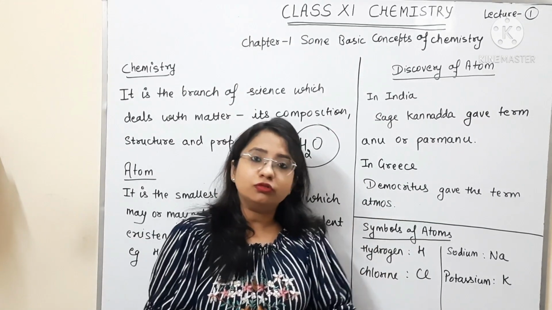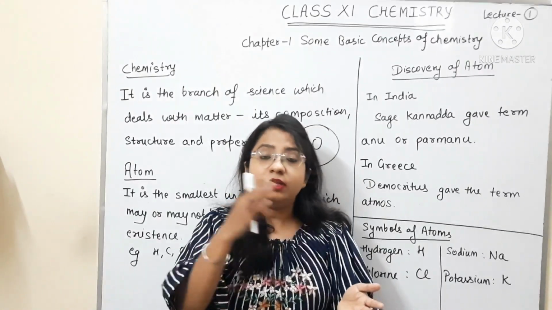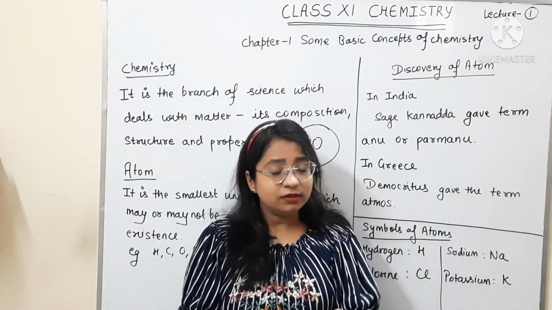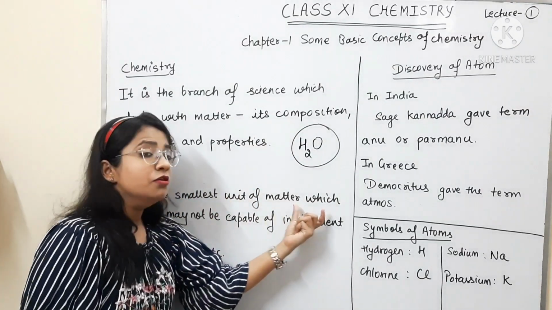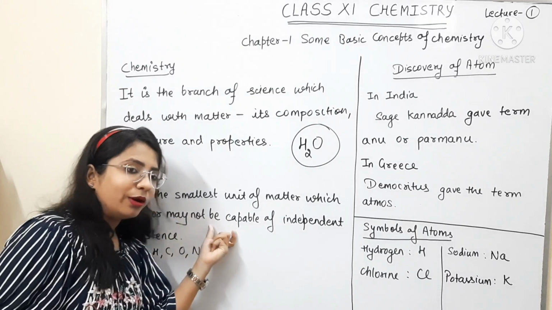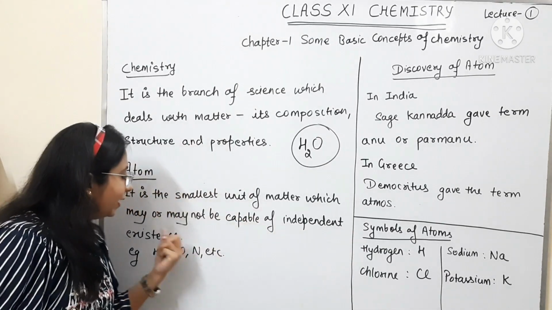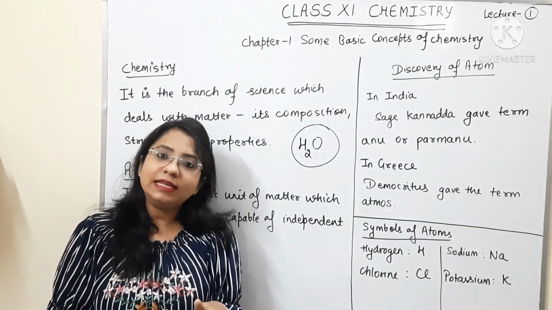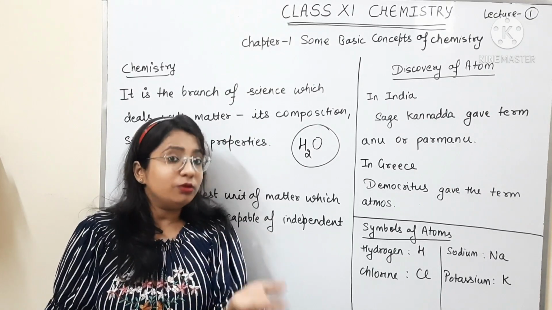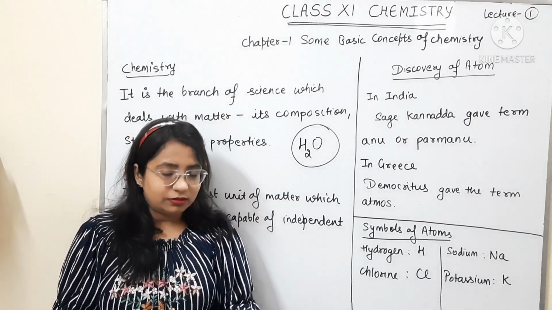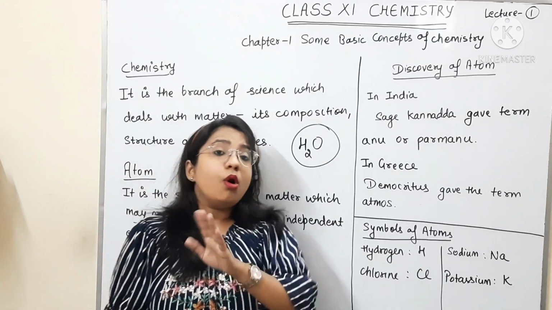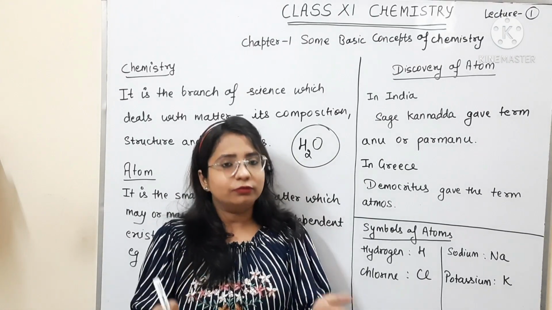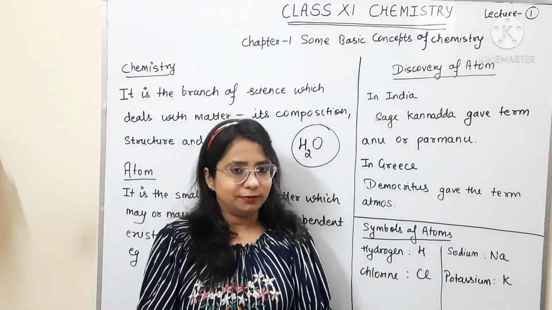Similarly, chlorine is as such not stable in nature. Chlorine will combine with another chlorine atom to form a molecule of chlorine. So we can say that the atom is the smallest unit of matter which may or may not be capable of independent existence. Some of the atoms may exist independently in nature, but some of the atoms may not. Whether they exist independently or not, they are the smallest unit of matter. That's why we consider them as atoms.